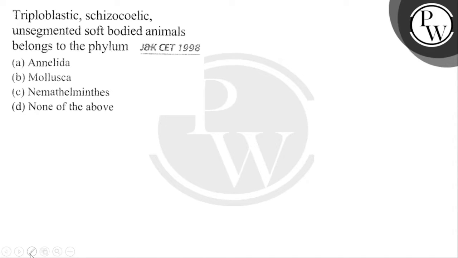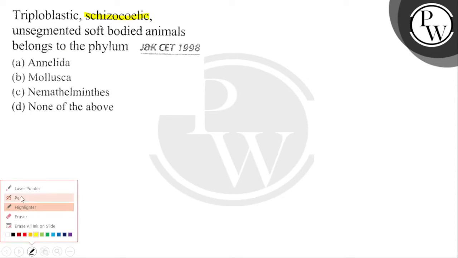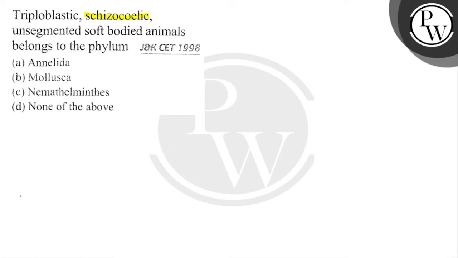Triploblastic, schizocoelomic, unsegmented, soft body animal belongs to the phylum. And you have the options: A. Annelida, B. Mollusca, C. Nemathelminthes, and D. None of these. Now you have been given one question, and in that question there is a mention of some characteristics like the body pattern, that is they are triploblastic, schizocoelomic, unsegmented, and you want to match that pattern with that of the given options.